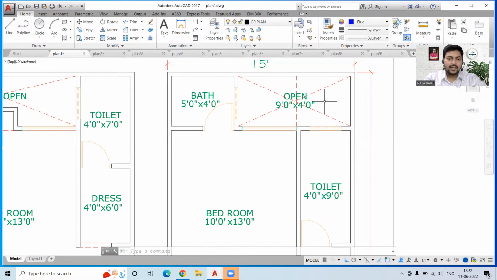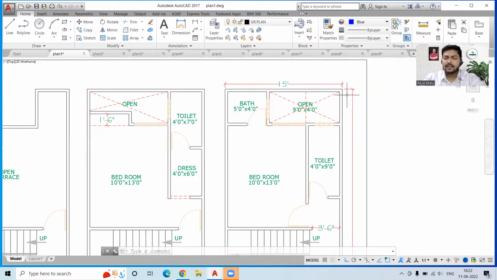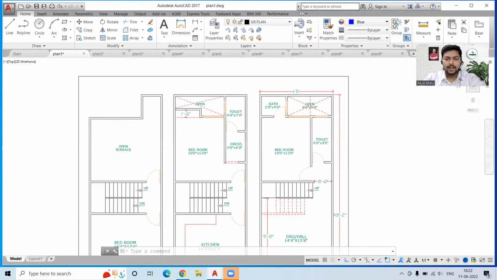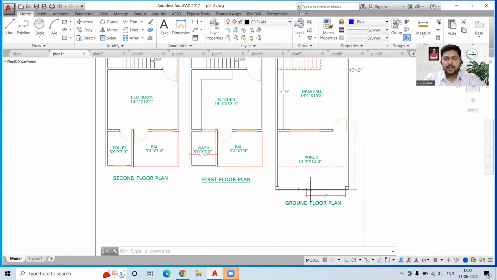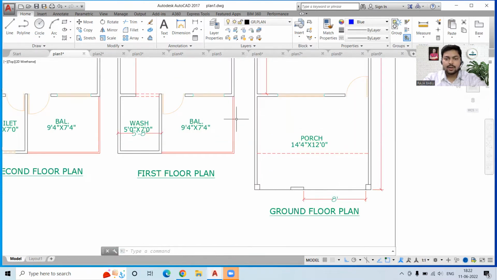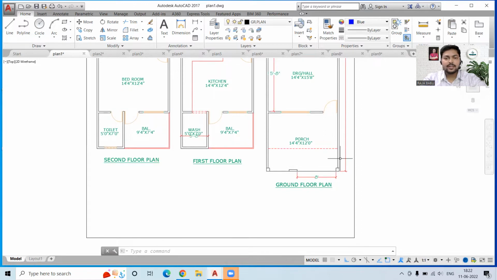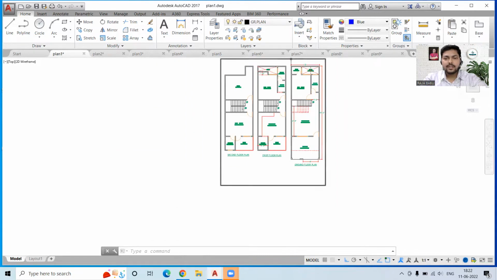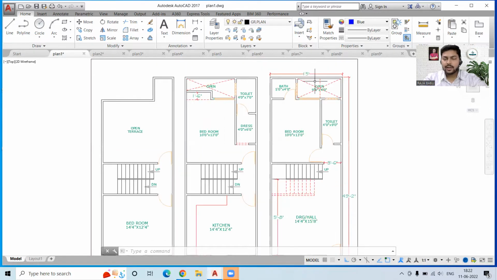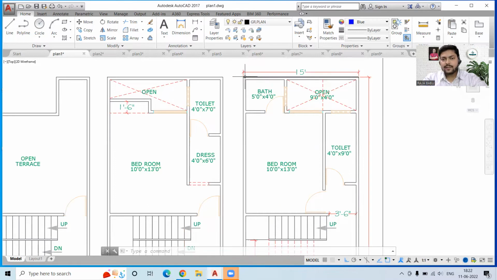This is for the ventilation because we are considering this plot as a closed plot, which is having the opening in just one direction. Suppose there are buildings on all the sides and we don't have much space to leave the offset. You have only 15 feet in this direction. If you go for an offset of 2 feet in each direction, then it will reduce to how much? 11 feet. And that will not be good. So we are not leaving any kind of space over here. Now here we have another bathroom.